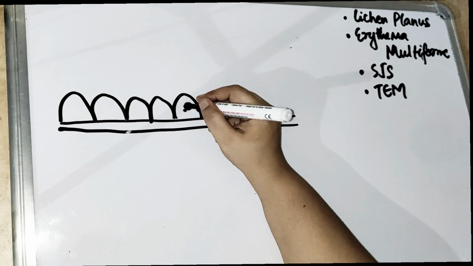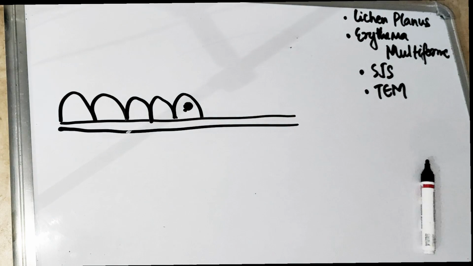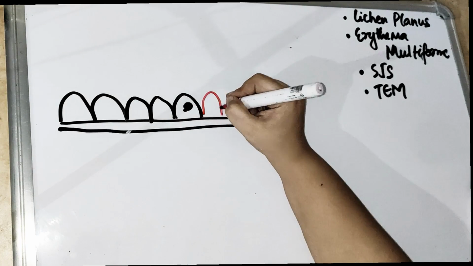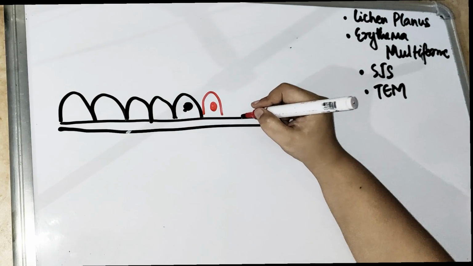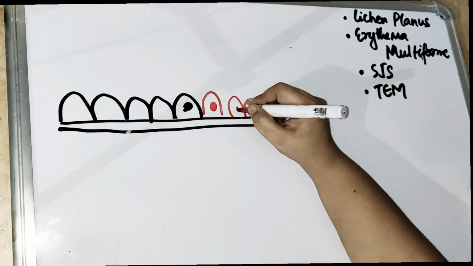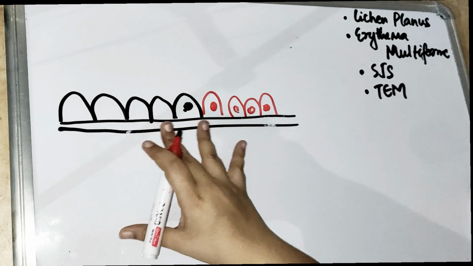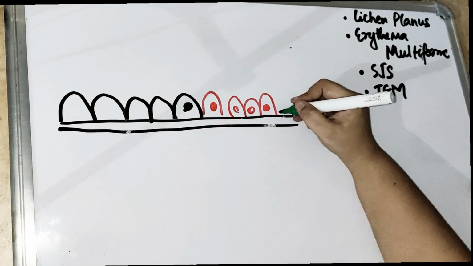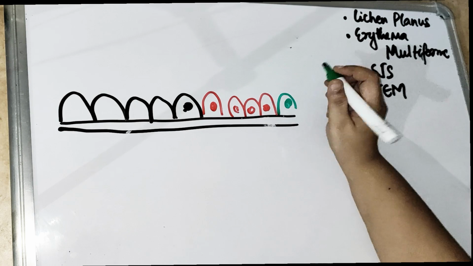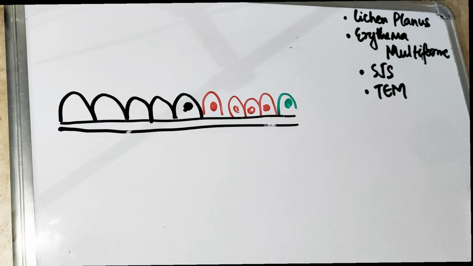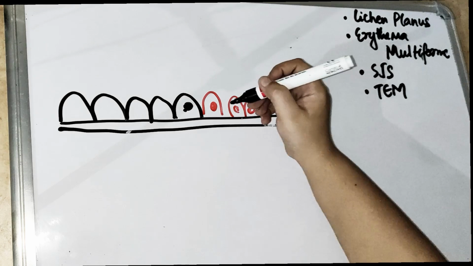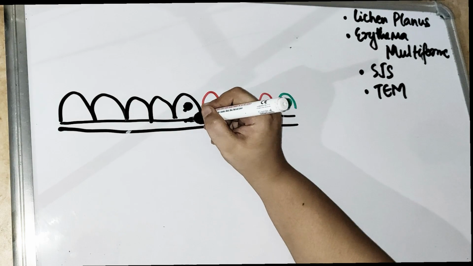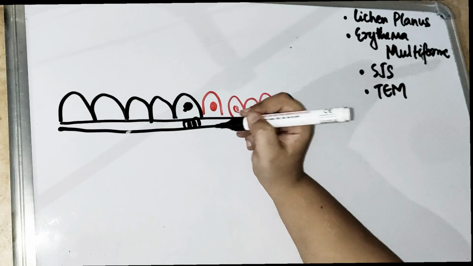So what do we see? We see that there are keratinocytes present in the basal layer. There are a lot of keratinocytes actually present in the basal layer, and above all we have got melanocytes also. So in that layer we have the melanocytes, keratinocytes, stem cells, mesenchymal cells. This basal layer is connected to the connective tissue by hemidesmosomes.